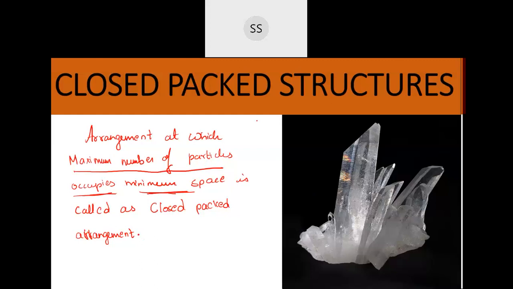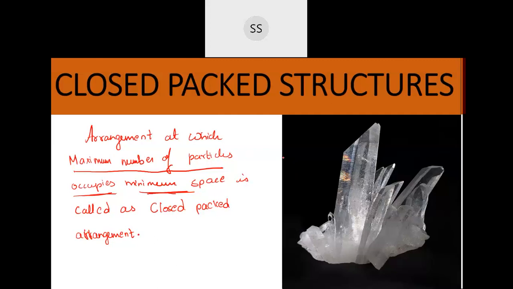So you understood what close pack structures or close pack arrangement are: in the minimum space, how well you pack the things, how nicely you arrange the particles. Now these constituent particles are the ones who are going to pack themselves, correct? The constituent particles of the crystals may be of varying shapes, different shapes and different sizes. Based on that, the mode of close packing can also change.